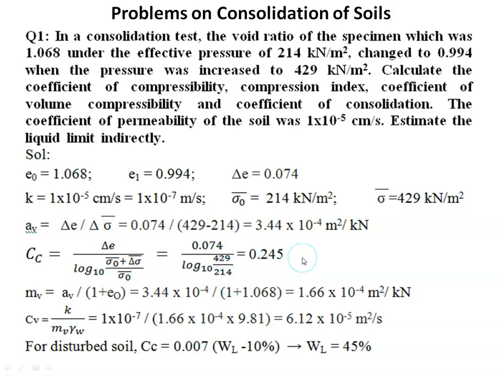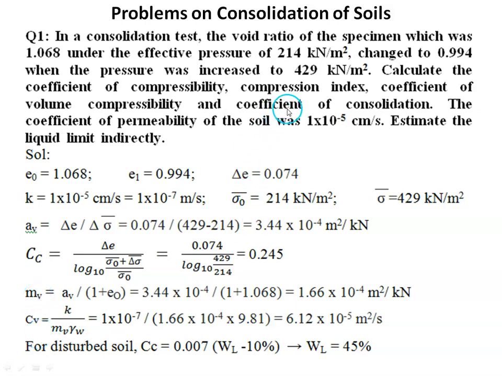Then volume compressibility, coefficient of volume compressibility, represented with symbol mv, which is equal to av by 1 plus e naught. Coefficient of compressibility divided by 1 plus void ratio, initial void ratio. So we can calculate the coefficient of volume compressibility.